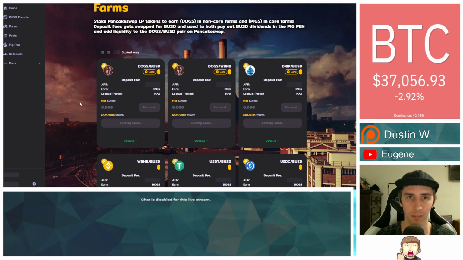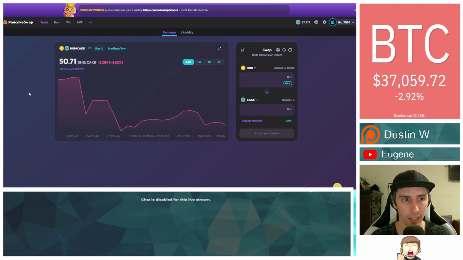So this is an incentive for people that are participating in the Drip network, and this is why a lot of people are theorizing that Drip's price could actually start increasing, because you're now giving it another use case. You can actually have a Drip/BUSD liquidity pairing come in, which earns you pig tokens. And again, if you look at these other ones here, dog with the pairing of wrapped BNB gives you pig tokens, and dogs with BUSD gives you pig tokens as well. So you might be asking yourselves, well, how do I get this Drip/BUSD pairing? So what I'm going to go ahead and do now is I'm going to go over to PancakeSwap.